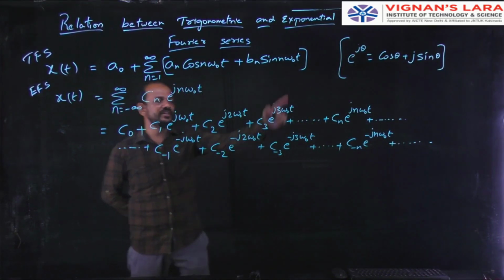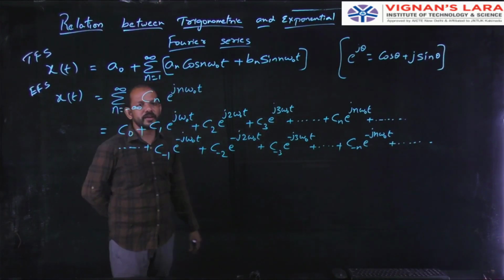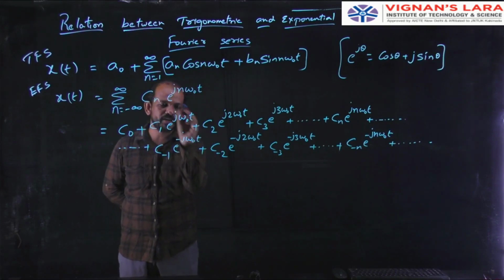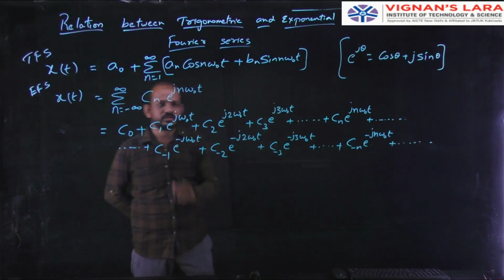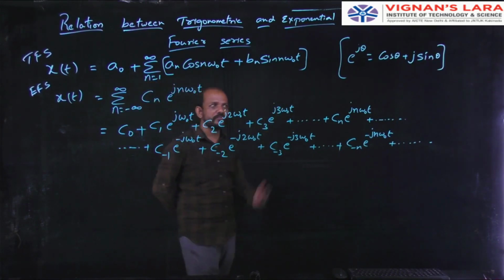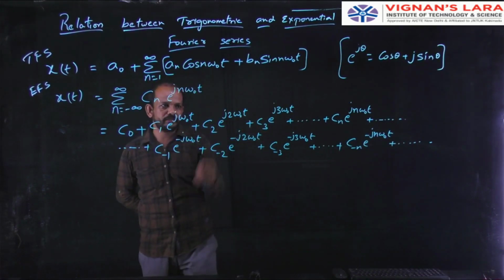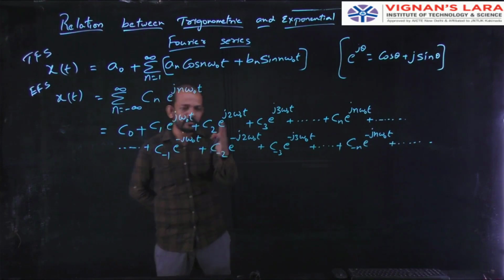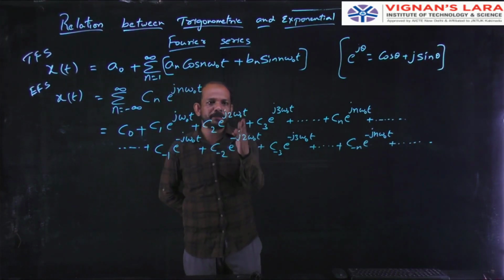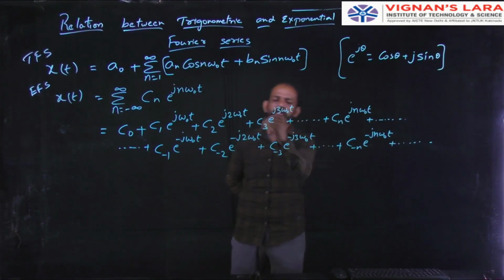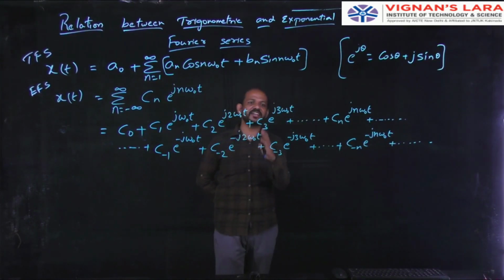So by using this, I can write e power j omega naught t. In this, treat this omega naught t as theta. So for this e power j omega naught t, the formula is cos omega naught t plus j sin omega naught t. For this, the formula is cos 2 omega naught t plus j sin 2 omega naught t, cos 3 omega naught t plus j sin 3 omega naught t.